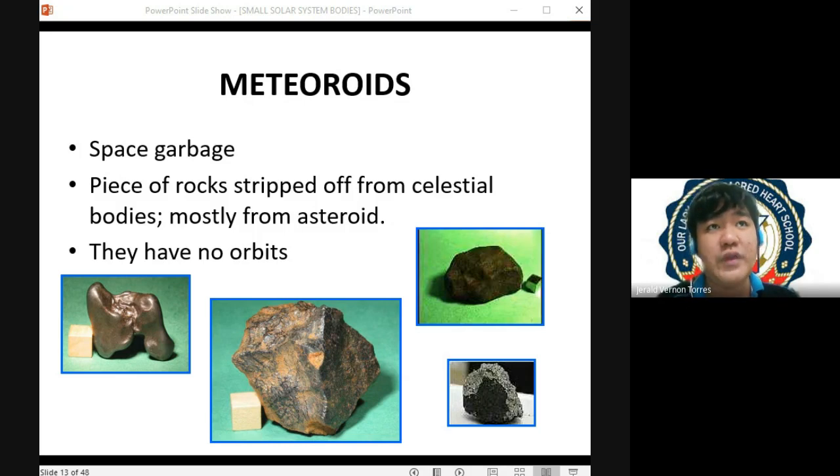But if you are going to look at this example, yung tinype ko dyan sa chat box tulad ng coastal erosion and ground subsidence, itong mga hazard na to, hindi siya due sa mga internal forces coming from the planet Earth. Instead, it's due to exogenic processes or mga external forces natin, such as the agents of erosion and the agents of weathering. Itong mga agents na to are external forces.